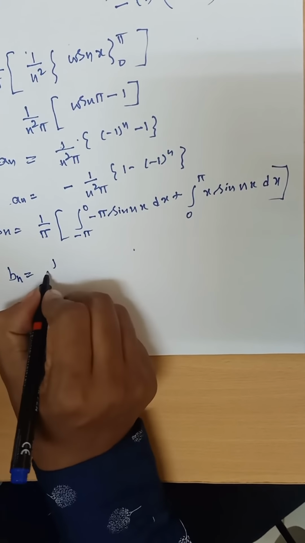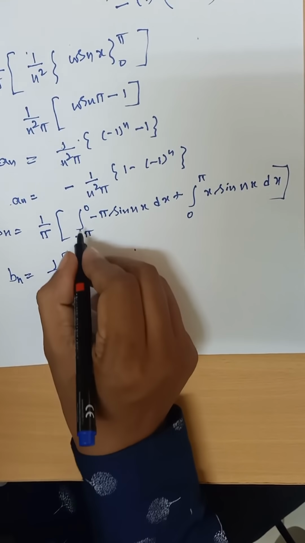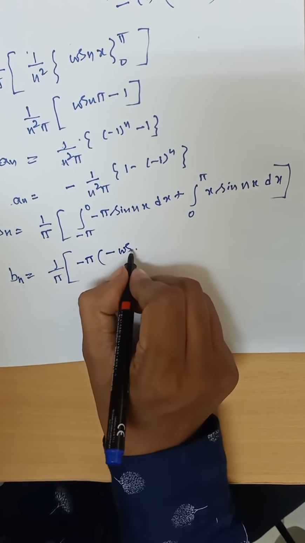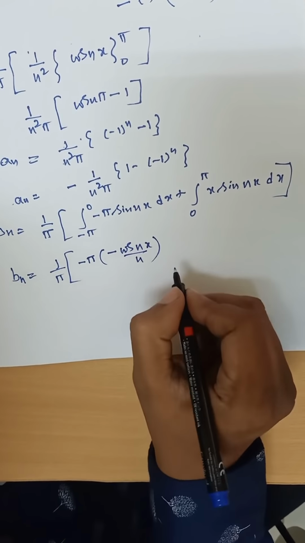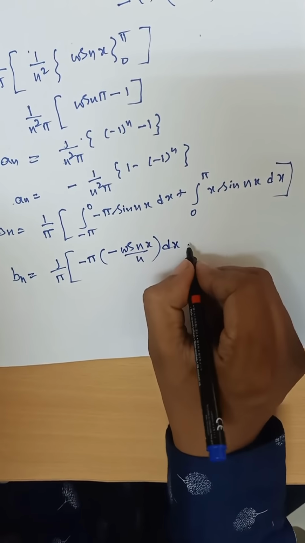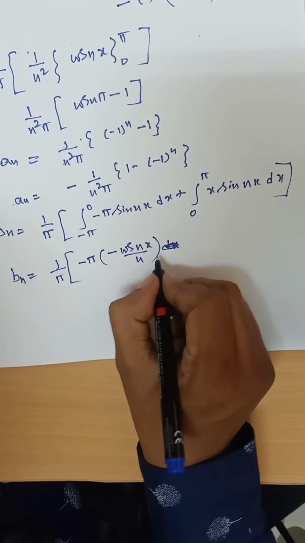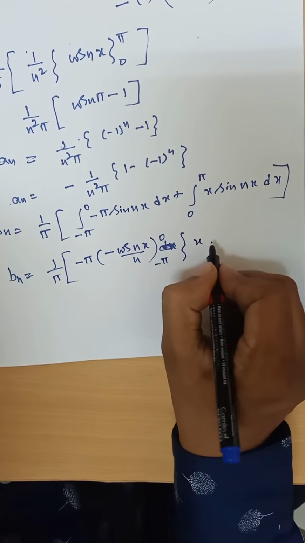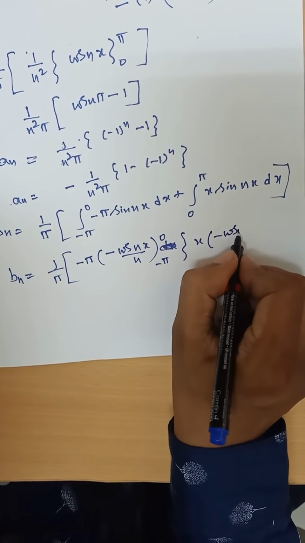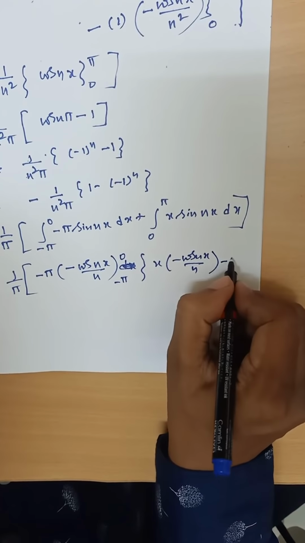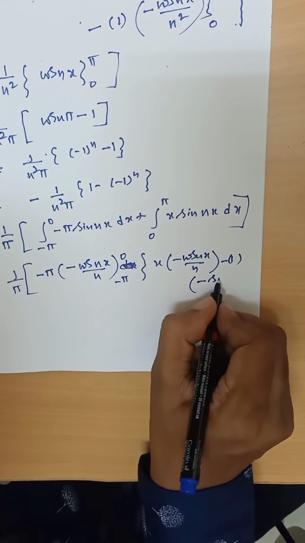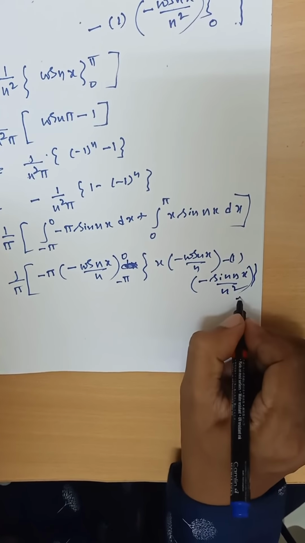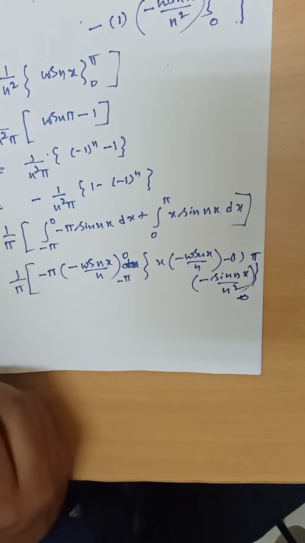That is, bn is equal to 1 by pi, comma, integral of sin nx, minus pi, comma. Integral of sin nx is minus cos nx by n into dx, minus pi to 0. Next here two functions are there. Apply Bernoulli's rule: minus cos nx by n, minus 1 into minus sin nx by n square. You apply the limit 0 to pi.